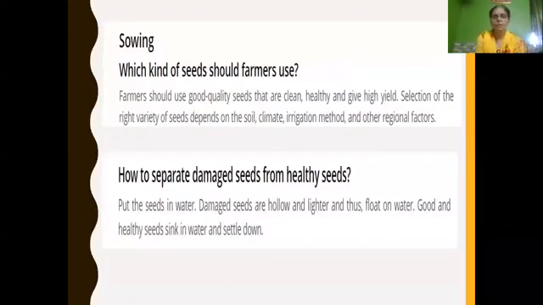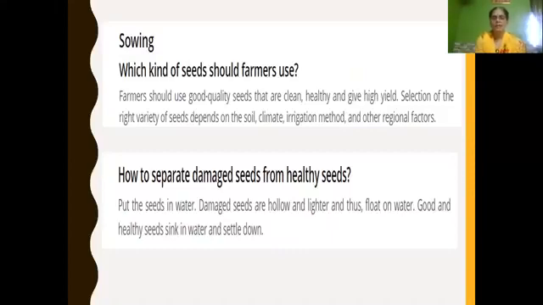And next, sowing. Which kind of seeds should farmers use? Use good quality seeds that are clean, healthy, and which give high yield. The selection of the right variety of seeds depends upon the soil, climate, irrigation method, and other regional factors. Which kind of seed should they use? Farmers should use good quality seeds that are clean, healthy, and which give high yield. You have to write only this.